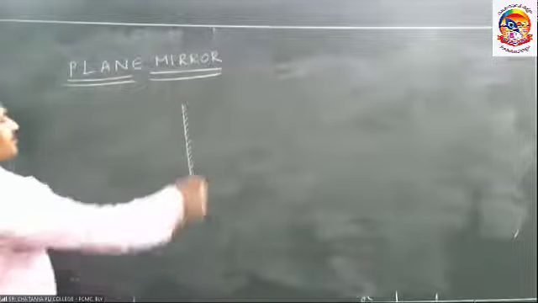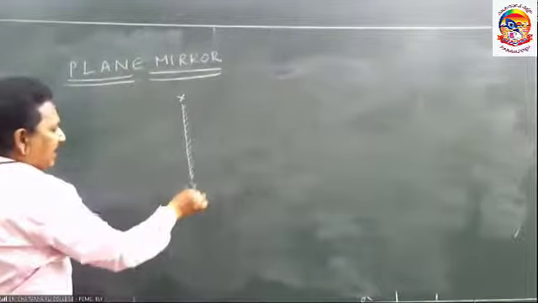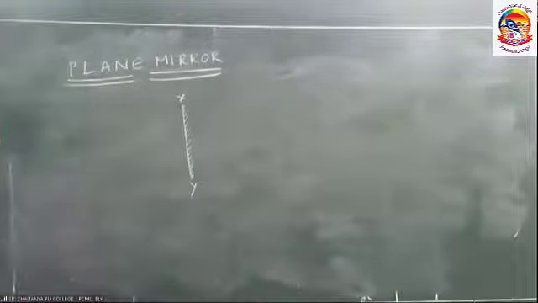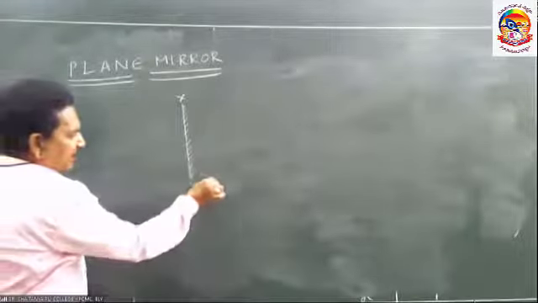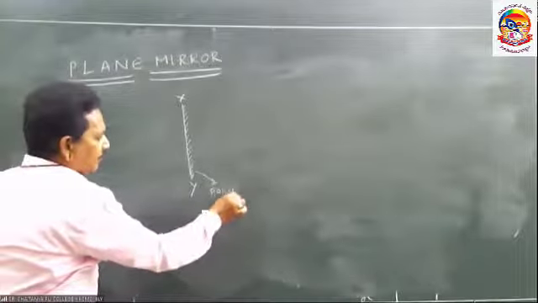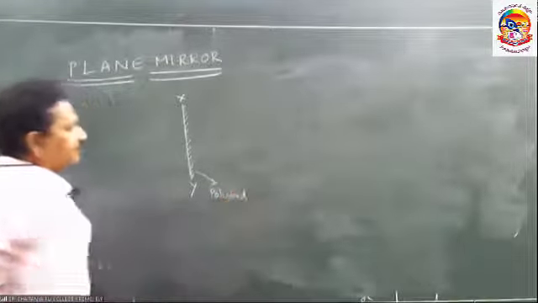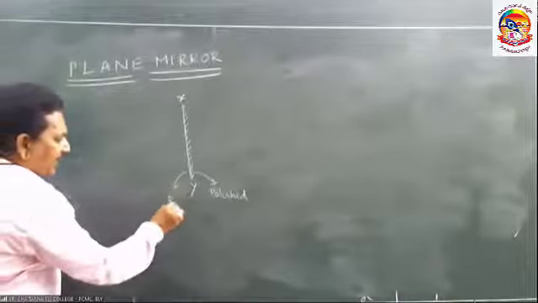Let us consider XY represents a mirror. This portion is a polished portion, silvered portion. The reflecting surface.